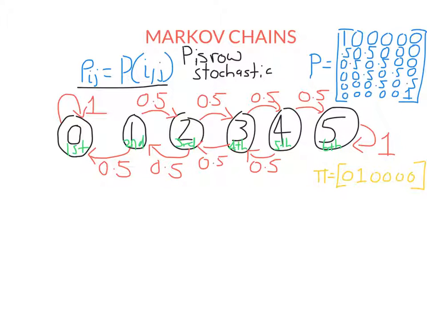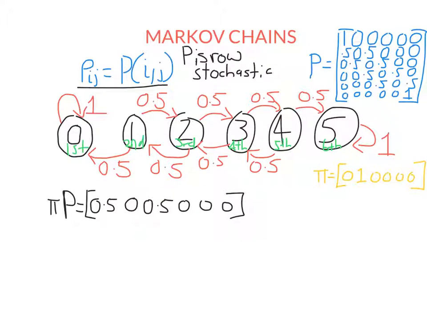Note that if P is row stochastic, our probability distribution needs to be a row vector and needs to be a probability vector. All of its entries need to add to 1, because probabilities always add to 1. The probability we will be in given states after we play this game once can be easily calculated. If I multiply pi by the transition matrix P, I will get another row vector, and it turns out it will also be a probability vector.